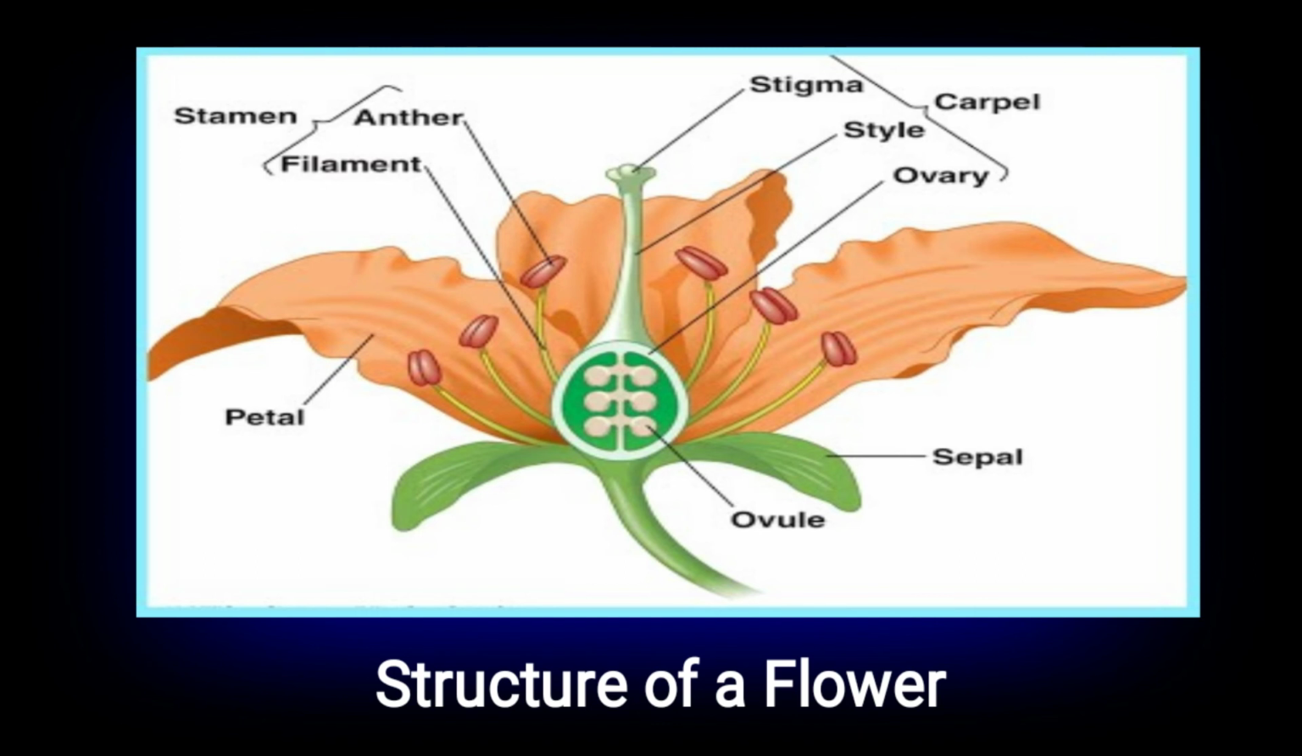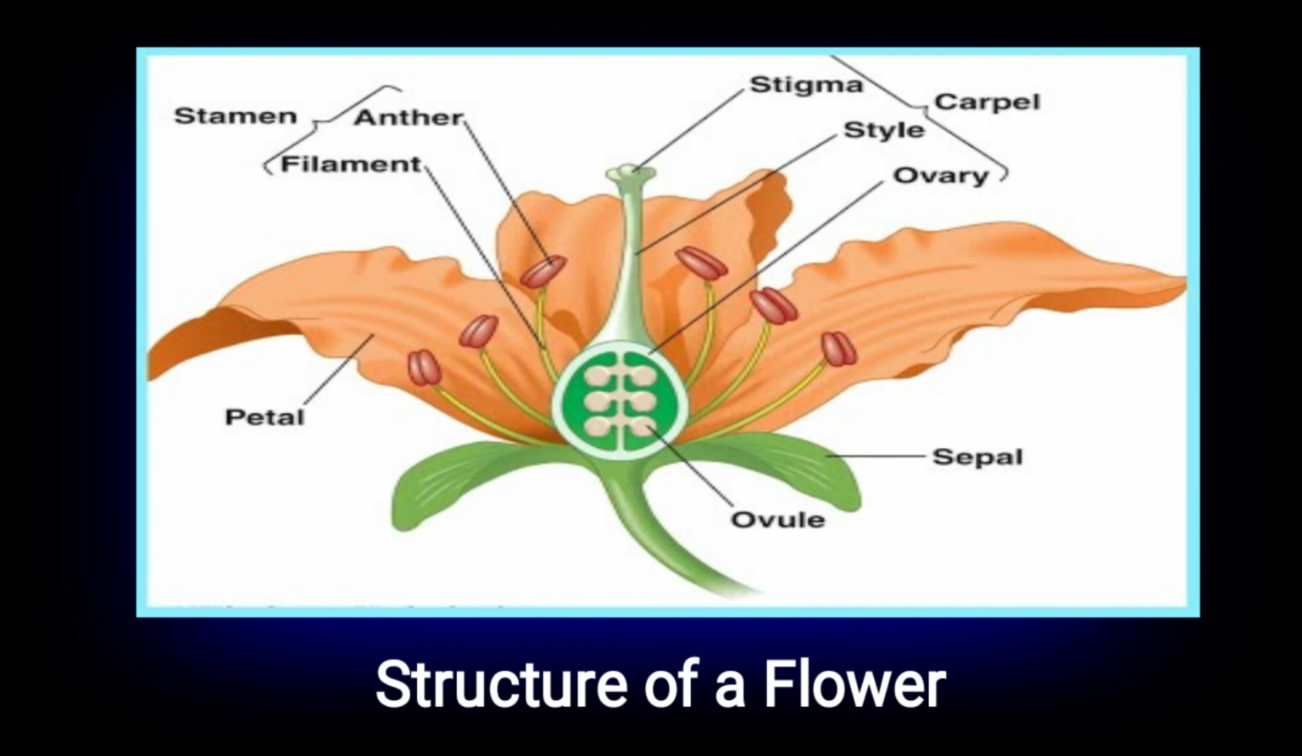Stamen is the male reproductive part, and carpel. Left side you can see carpel. Carpel has stigma, style, ovary and ovule. This is known as the female reproductive part. Then from this anther, pollen grains enter through this stigma into the ovary, and in the ovary there is ovule. This produces new seeds or new fruits. This is the structure of the flower.